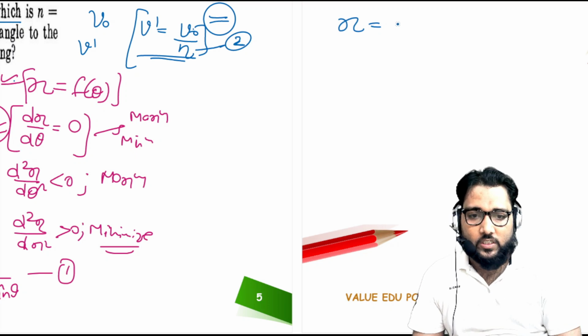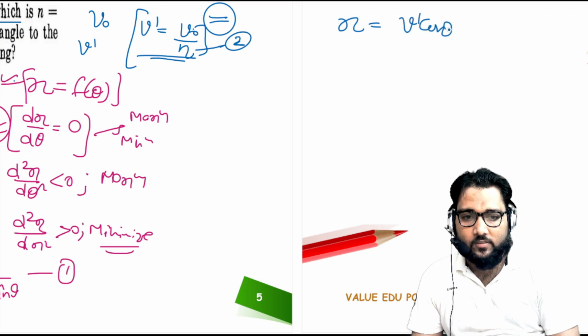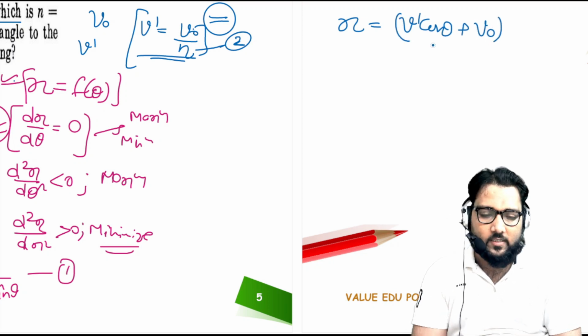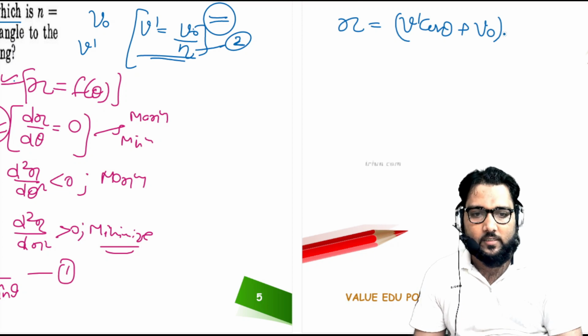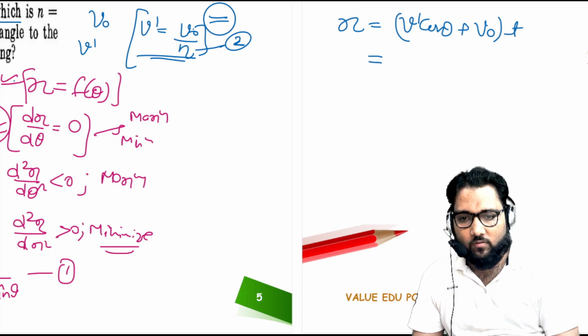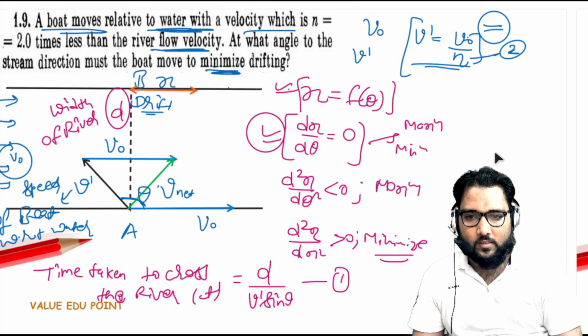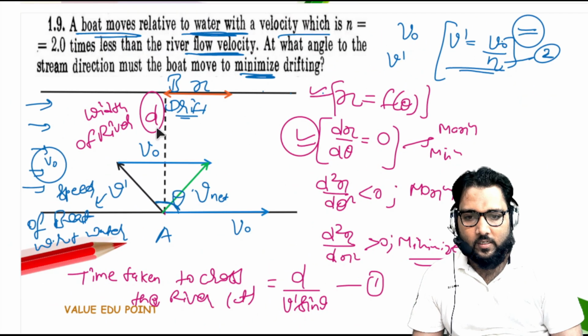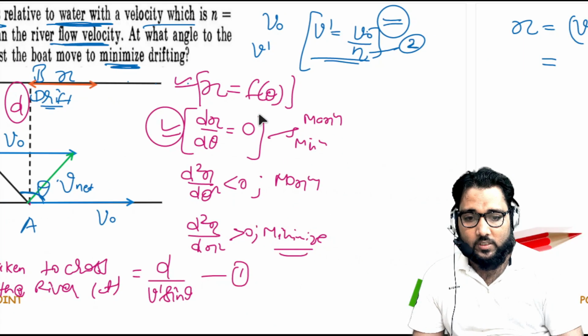Now the velocity of the boat in x direction is v dash cos theta, plus the flow velocity. Okay, the flow velocity will add, that is v naught, and that into this velocity into time. Now time we have already calculated, because to cross the river in y direction, when you move in a y direction and x direction, the time will be same, that is d upon v net.